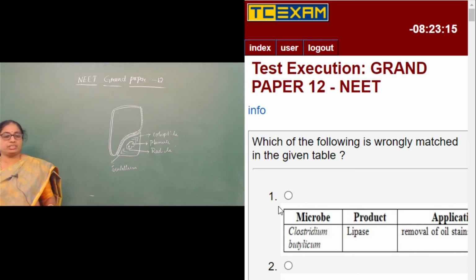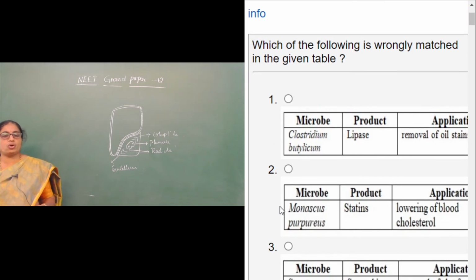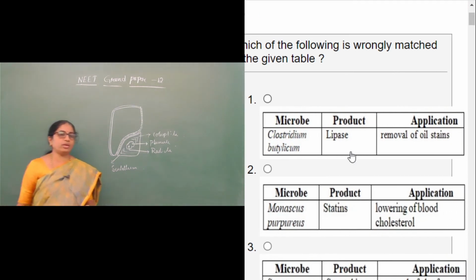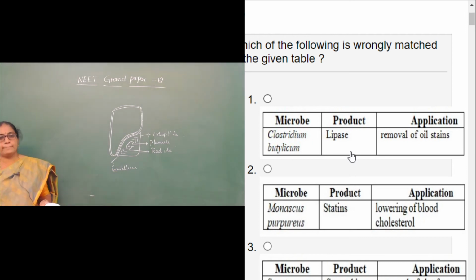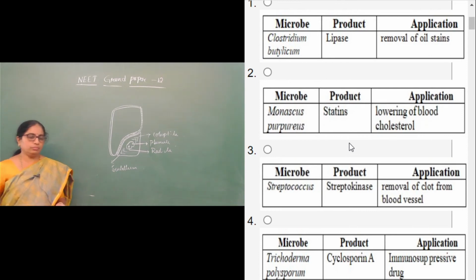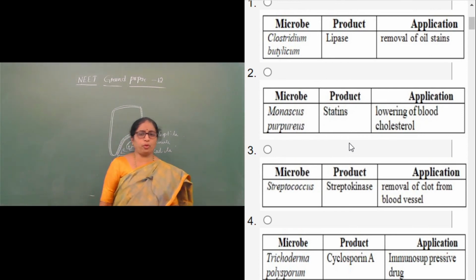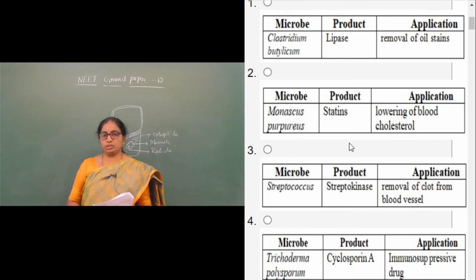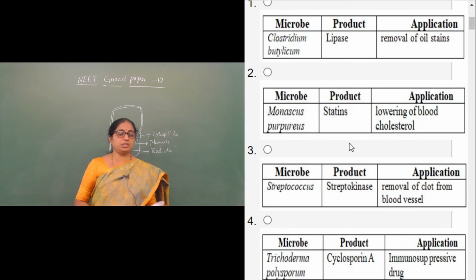Question 169. Which of the following is wrongly matched in the given table? So there are four different microbes along with their product and application. We need to fetch out the one which is wrongly matched. The first one is Clostridium botulinum. Product is lipase and application is removal of oil stains.